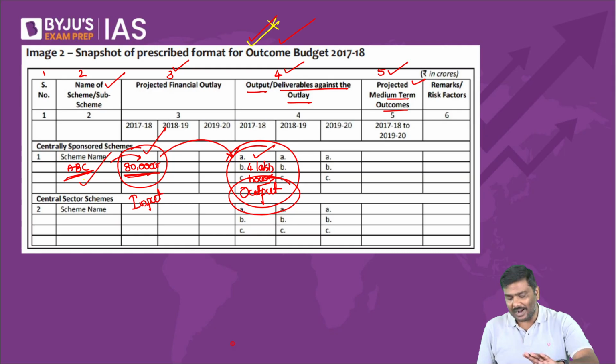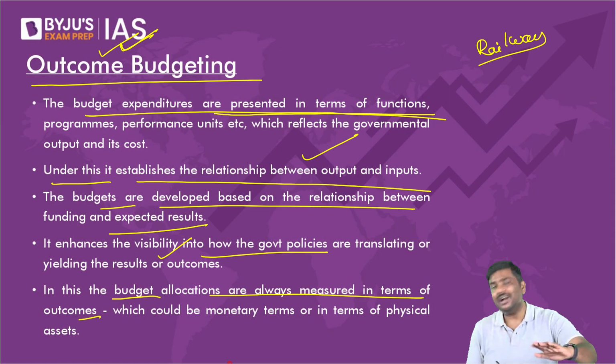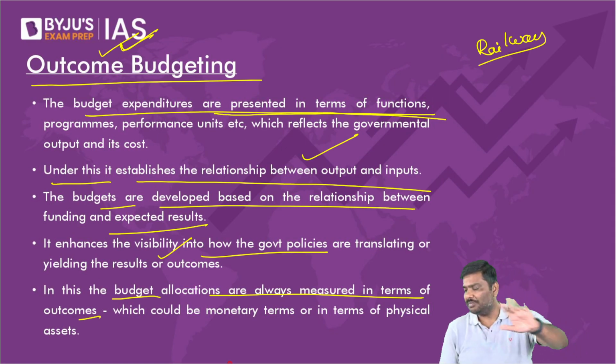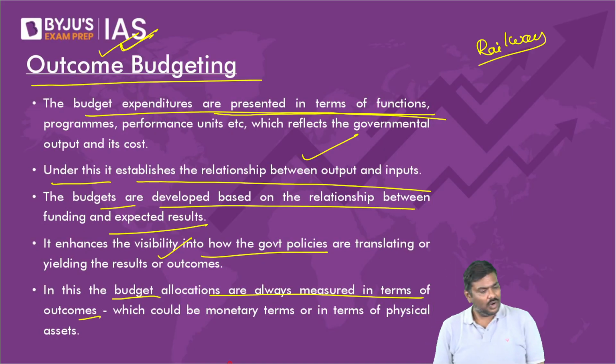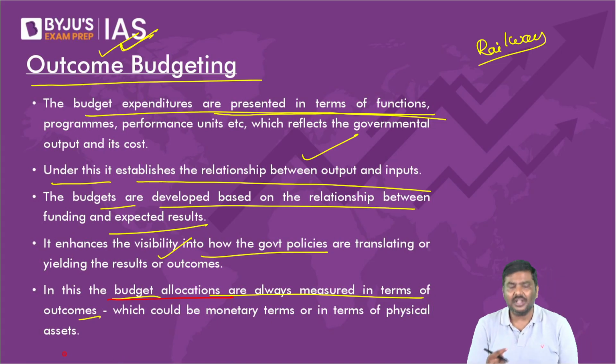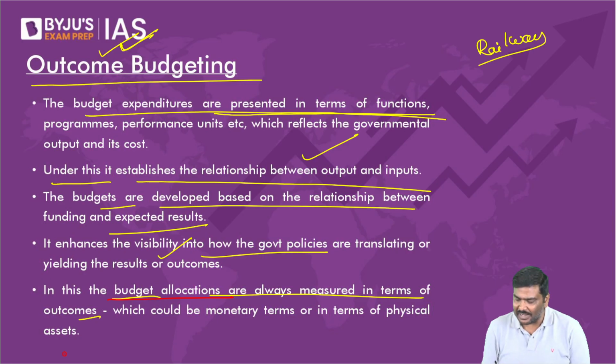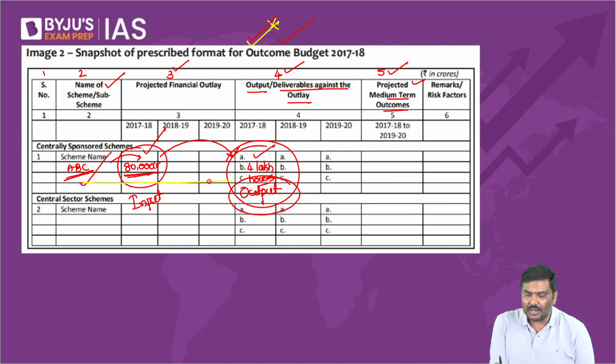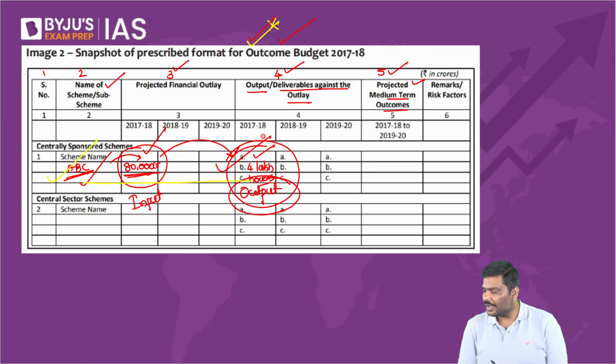Now, please do not by heart this table. This is not required for you. What is the fifth point? 1, 2, 3, 4, and 5. In this, the budget allocations are always measured in terms of outcomes. This is the best example, my dear. This budget is measured in terms of outcomes. That is the fifth point. Okay. Can we go forward?